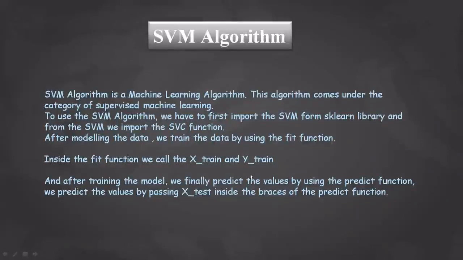In the fit function, we pass two parameters, x train and y train, and after that, we predict the values. We predict the x test values using the predict function.